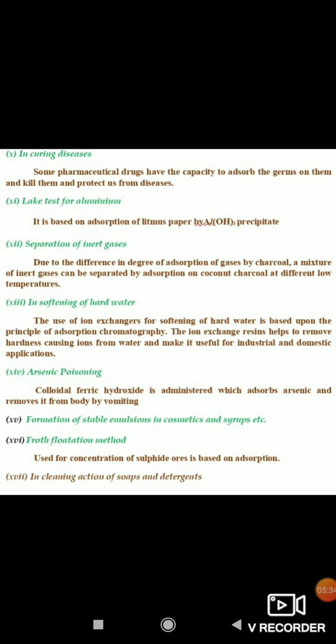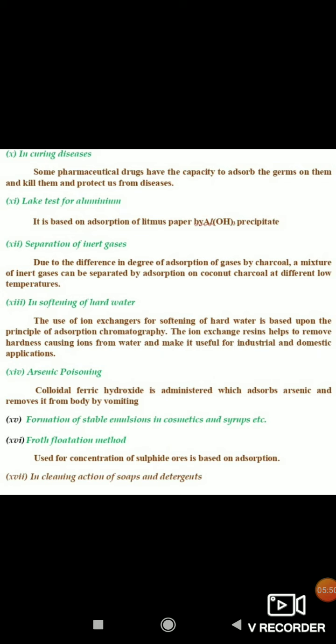Then in the froth flotation process used for concentration of sulfide ores, which is based upon adsorption. Then the last one is in cleaning action of soaps and detergents; we are daily using this adsorption process.